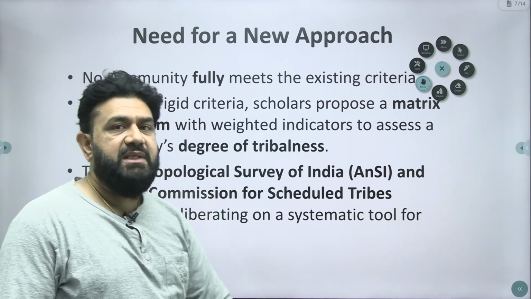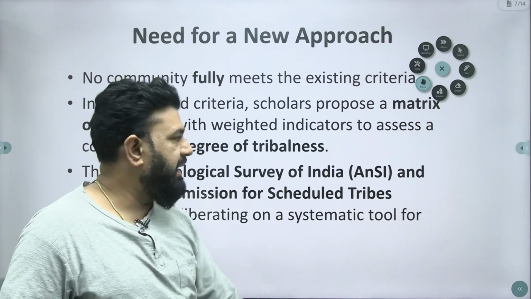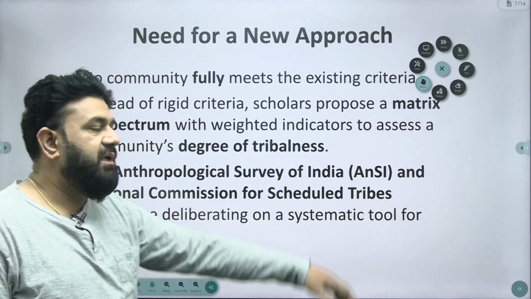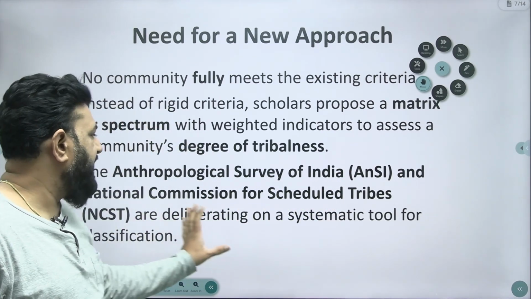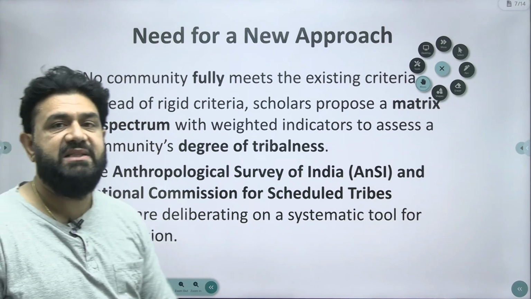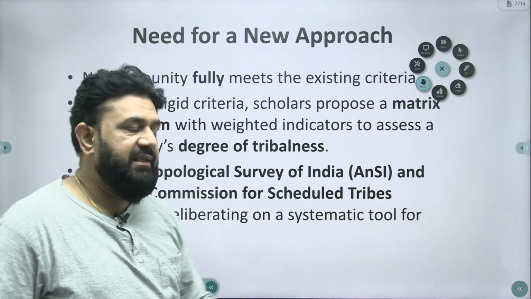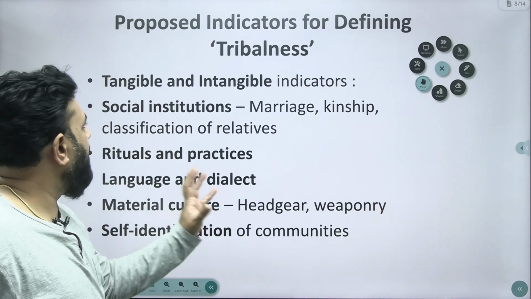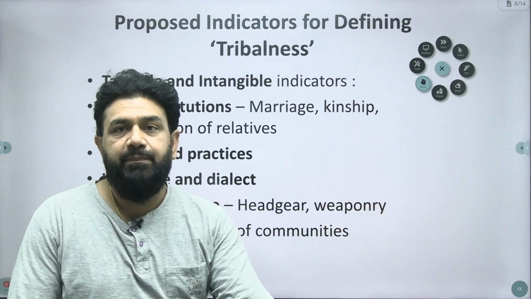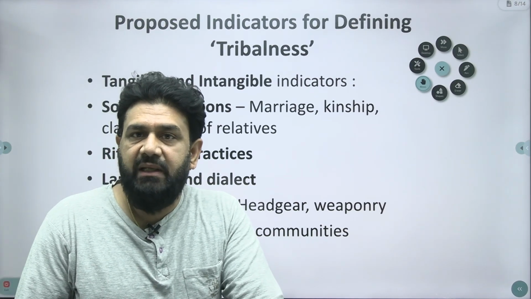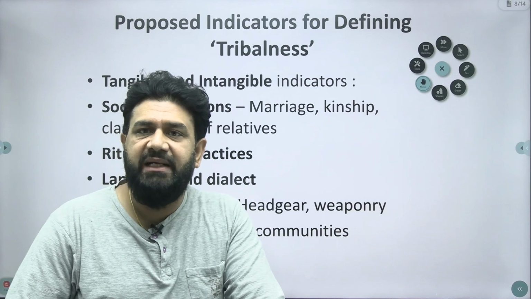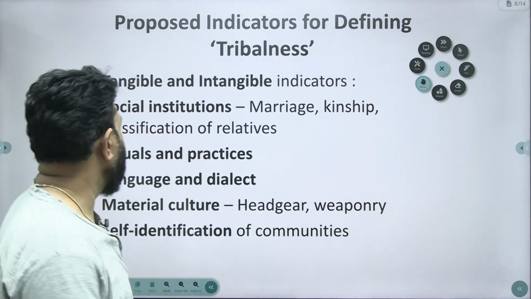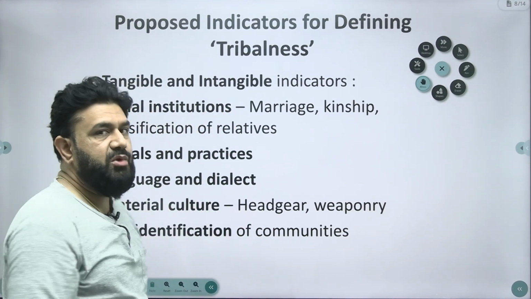The Anthropological Survey of India, as we introduced earlier, and the National Commission for Scheduled Tribes are deliberating on a systematic tool for classification. This is the need for the new approach, and it would include both tangible and intangible aspects. What do we mean by tangible and intangible aspects here? Number one, social institutions.